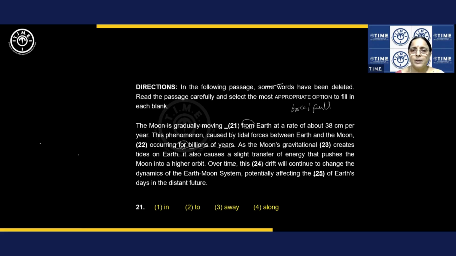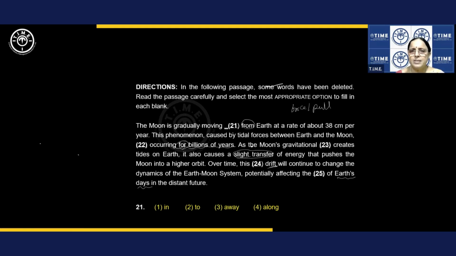All right. Okay. Over time, this dash drift. Drift is what? Moment. This pushes slight transfer of energy that pushes the moon into a higher orbit. And one more, slight transfer of energy, not big. Okay. Right. To change the dynamics of the Earth-Moon system, potentially affecting the dash of Earth's days in the distant future. Right. Dash of what? We don't know. Earth's days in the future.